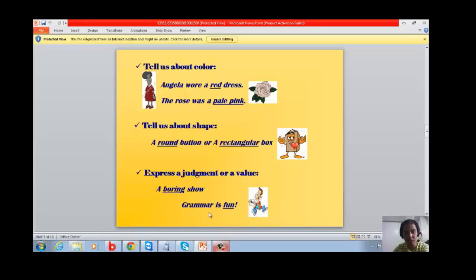Express a judgment or a value, just like these two examples. A boring show. Boring is the adjective, and the noun here is show. It means to say the show is not quite fun and not quite interesting, so that's why the example here is boring. Another one is grammar. Grammar is fun. Fun is the adjective here, and it talks about the grammar. Grammar is the noun, and it seems that the students enjoyed it, so it became fun. Okay?